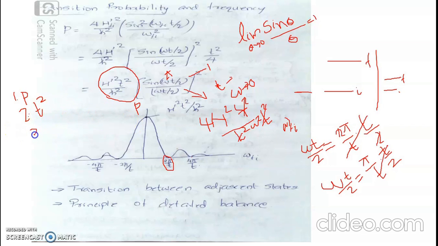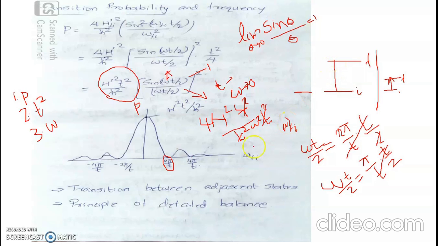Now the third point: as the energy difference increases rapidly, the probability of transition is falling rapidly as the energy difference or frequency difference between the final and initial quantum state increases. So you will have a comparatively greater transition corresponding to this energy difference compared with the transition probability corresponding to this larger energy difference.